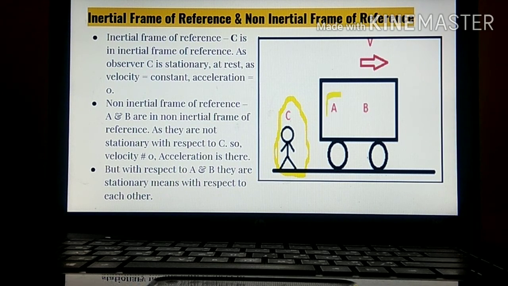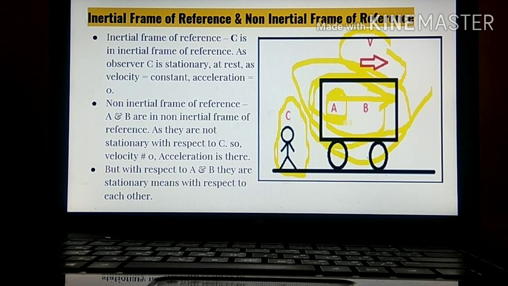Over here we will be considering only A. A is in a non-inertial frame of reference because this object is moving. This object is moving, which means it is having some sort of velocity, which means it is having acceleration as well. So it is in an accelerated frame of reference.